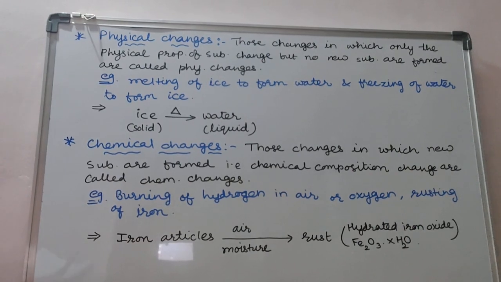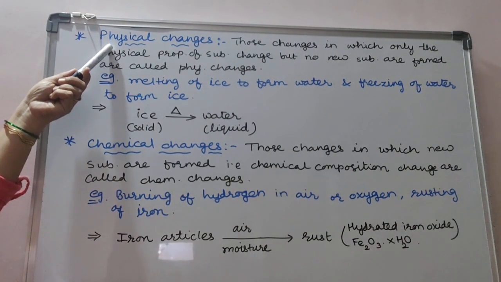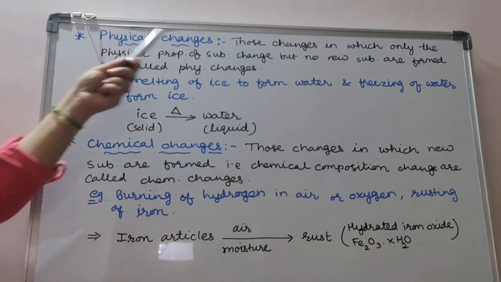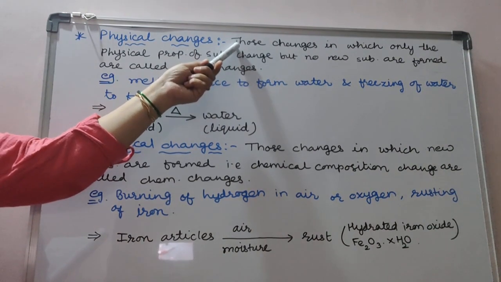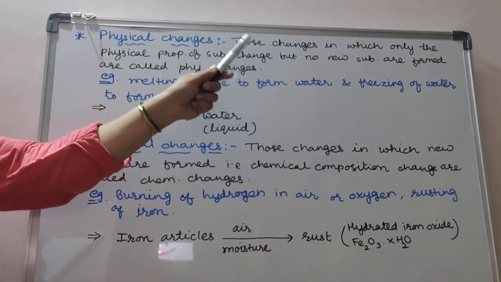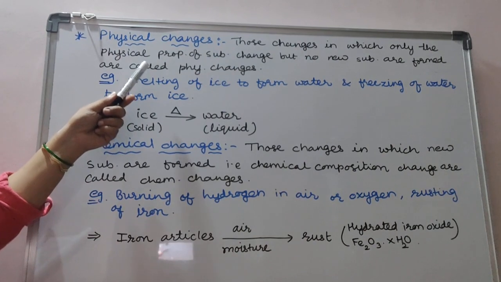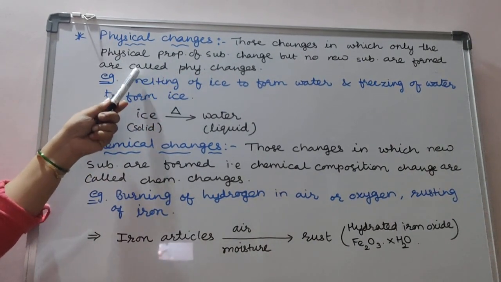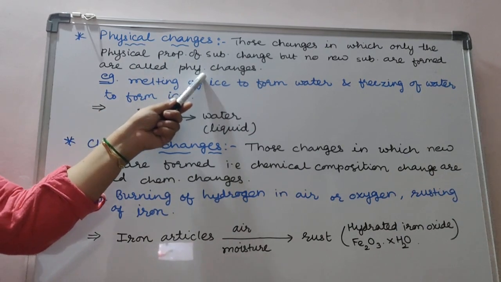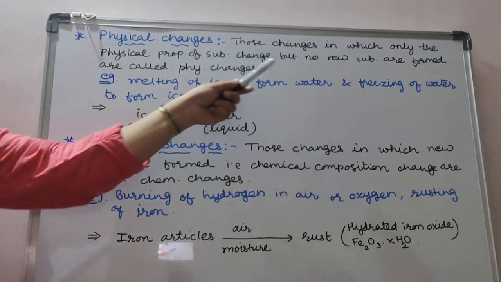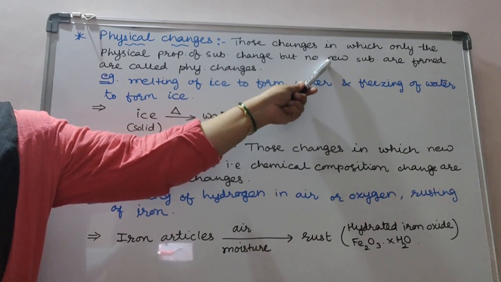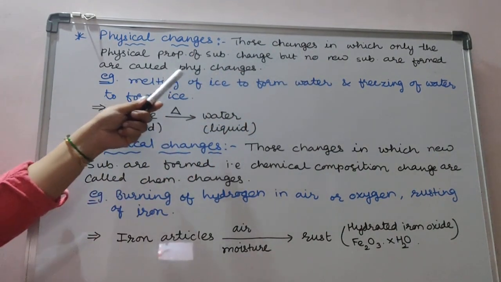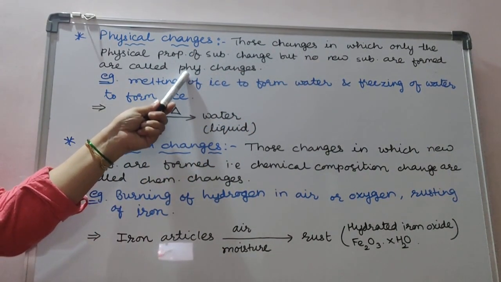Now let's first talk about the physical changes. So what are physical changes? Those changes in which only the physical property of the substance changes but no new substance is formed are called physical changes. Here a new substance does not form, and that's why it is called just a physical change.